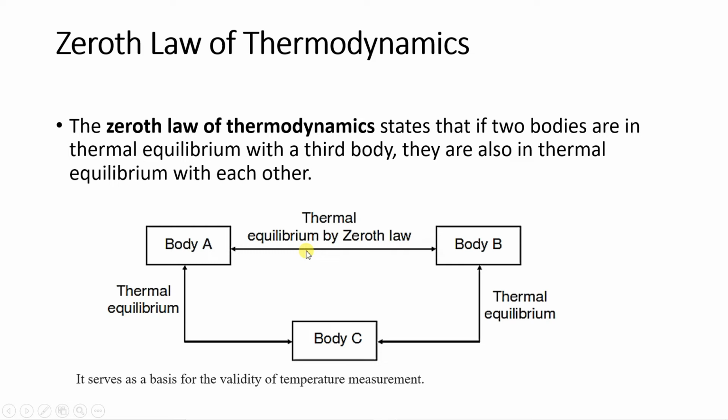Next we will see some laws of thermodynamics. First, the zeroth law of thermodynamics. I'll directly go to the diagram part. Suppose for example we are considering two bodies, body A and body B. They are in thermal equilibrium with body C. Then body A and body B are also in thermal equilibrium with each other. This is the zeroth law of thermodynamics. Now, what is the significance of this zeroth law? This becomes the basis for temperature measurement.